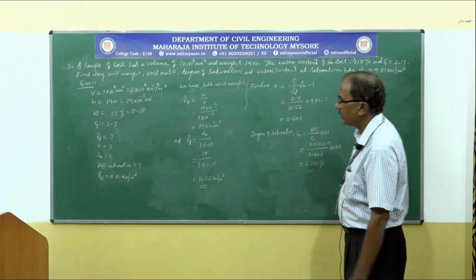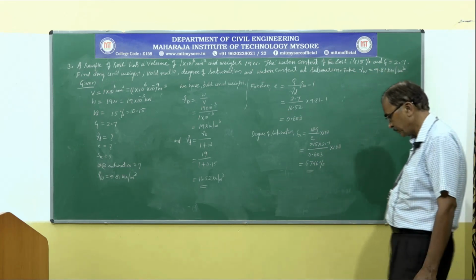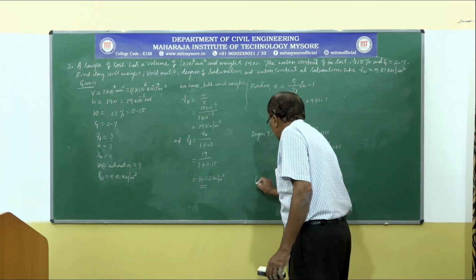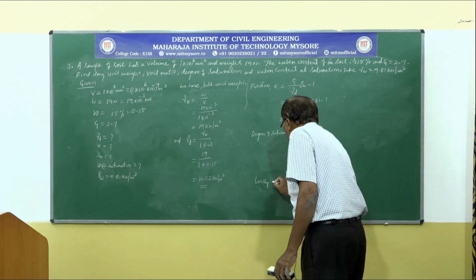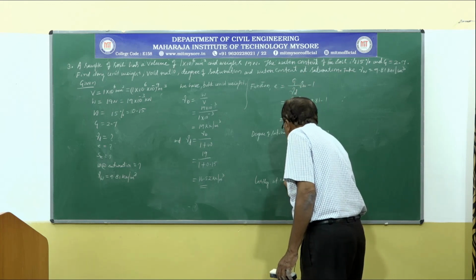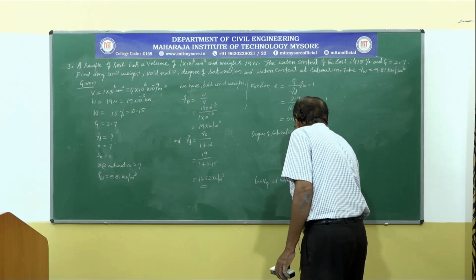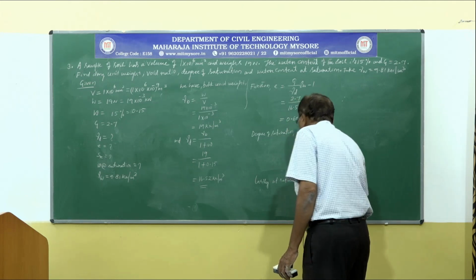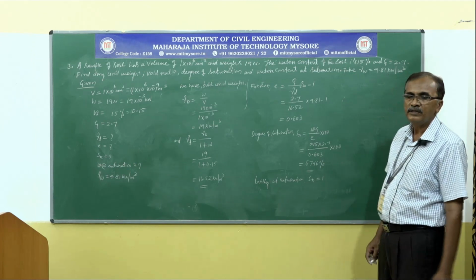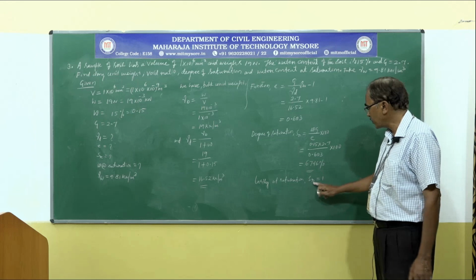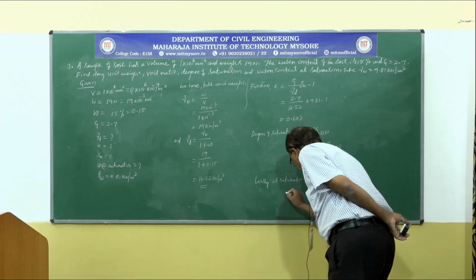Lastly, it is asked to calculate water content at saturation. At saturation, degree of saturation SR is equal to 1. So if all the voids are completely filled by water, then degree of saturation SR is equal to 1. Therefore, we can use the equation now.